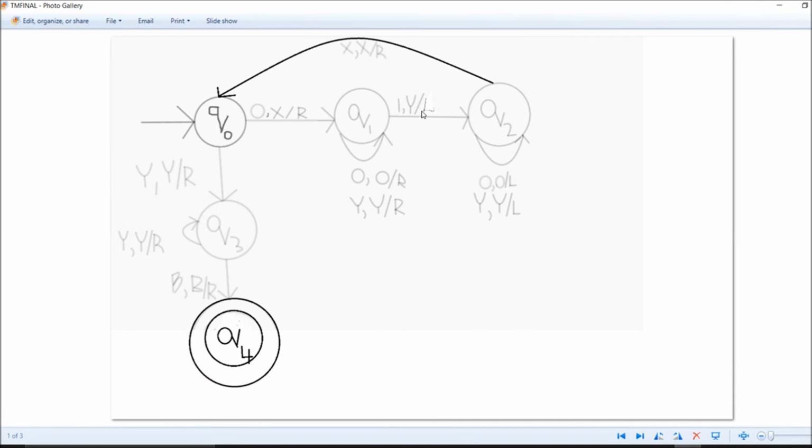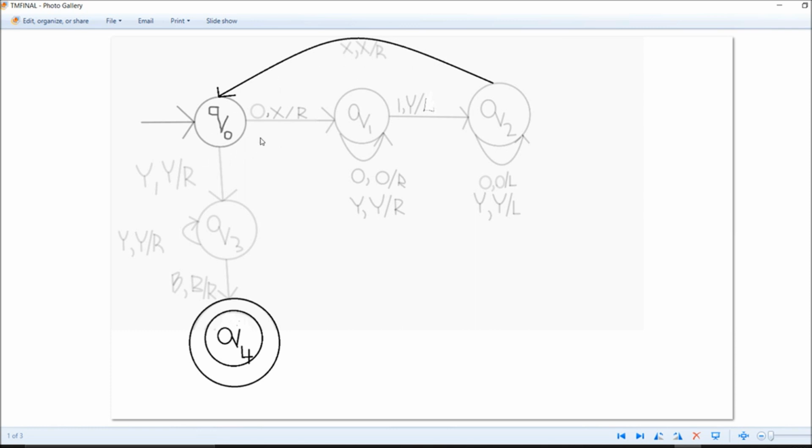So if we got y and I keep going left, and at left, if I reach the Q2 state, what happens here, I will get y, and once again I go to the left. And suppose if I get x, then I came to q0 and x gets moved to the right.